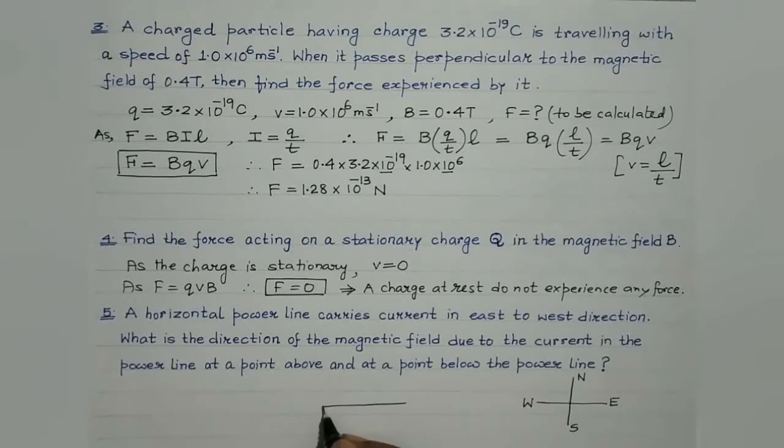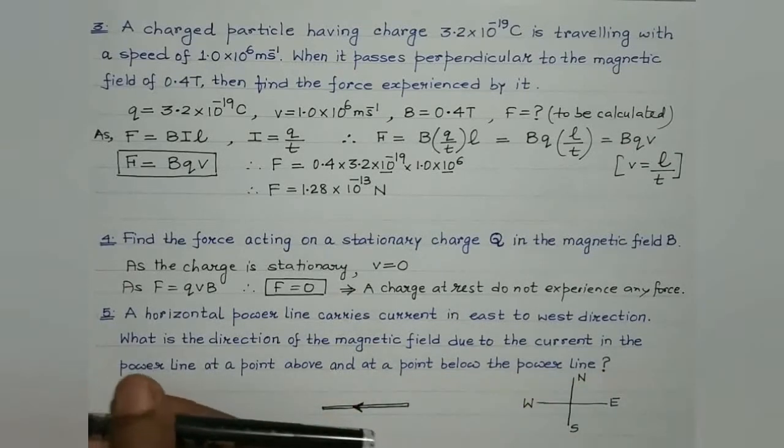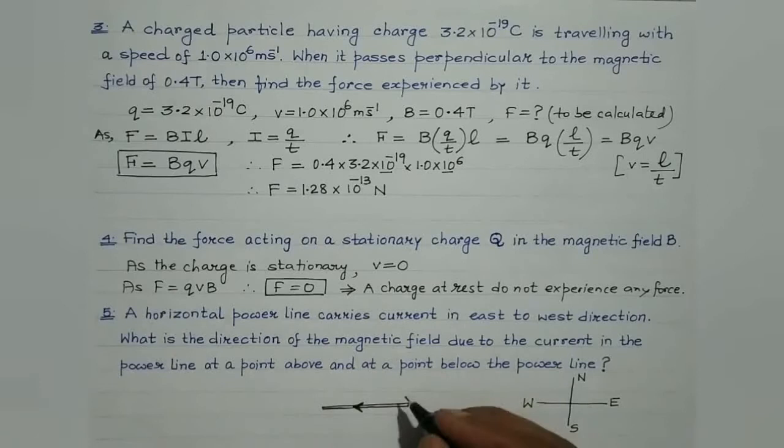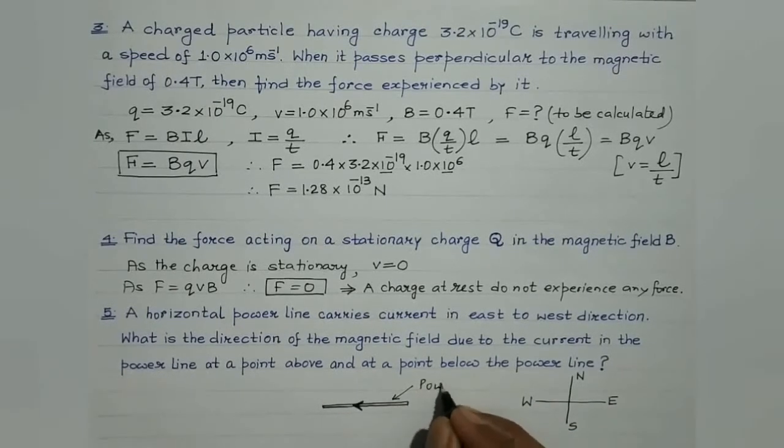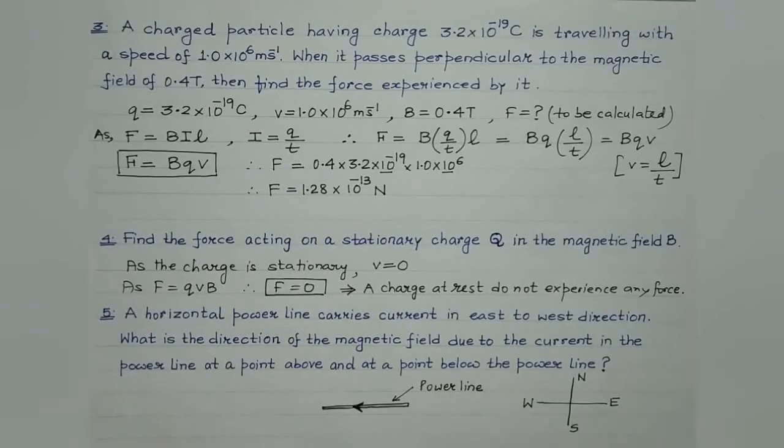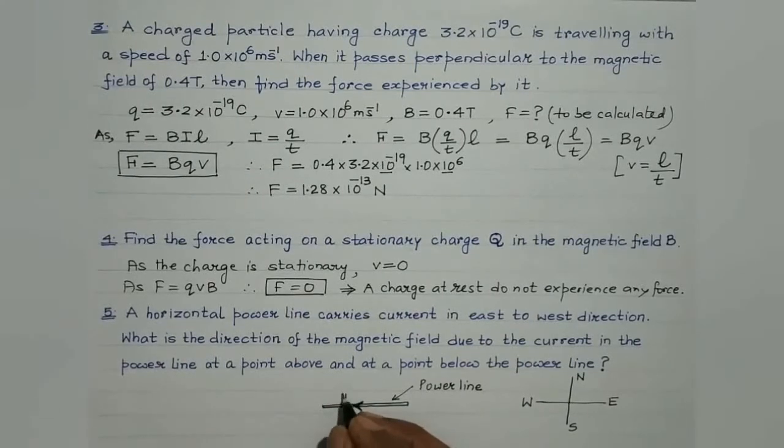Suppose this is the current carrying cable or current carrying wire, and the current is flowing from east to west direction, right? This is the power line, and the current as per the question is found to be flowing from east to west direction. This is current I.